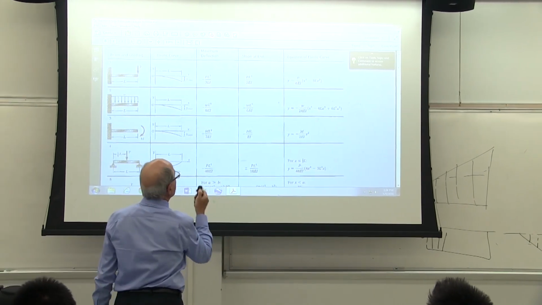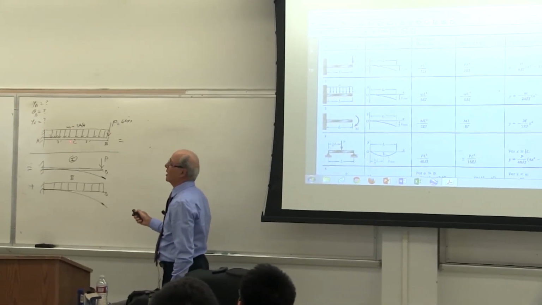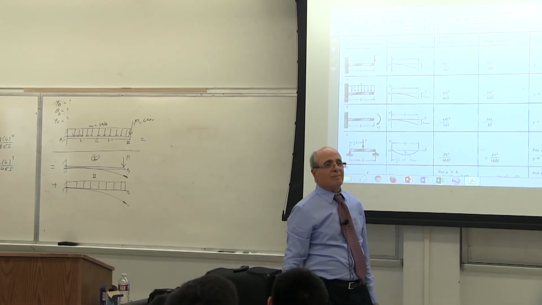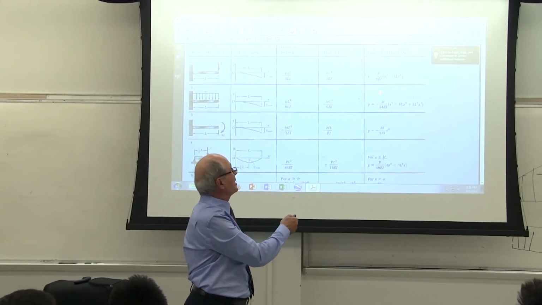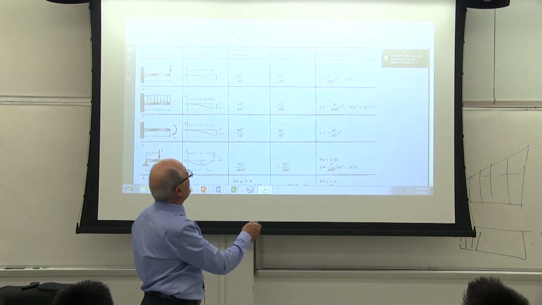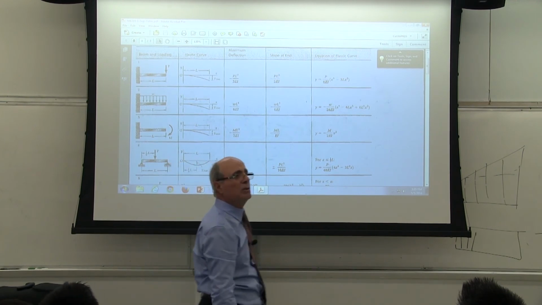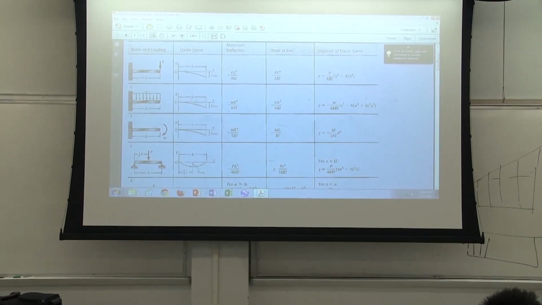Now, this I forgot to mention in the other class: if somebody asks you what is theta at C, what do you do? Take the derivative, exactly. Take the derivative of that one. That's the theta. Is that correct or not? Which shows from the beginning of the beam to the end, from x equal to 0 to x equal to 6, which is the end of the beam. That's the equation. Is that correct? That's what you were working about.